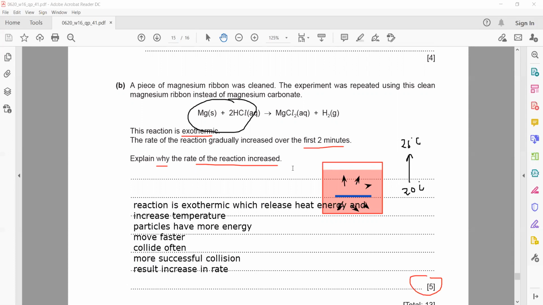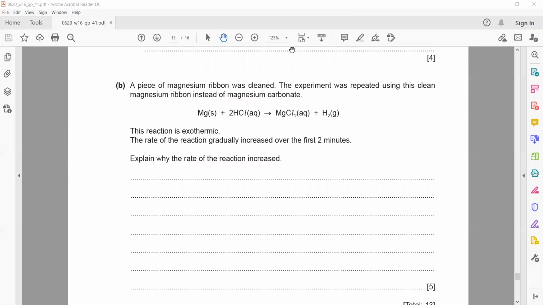This is what happened. For example, if there is a fire in any place, what happens? Because combustion is exothermic, it releases energy, and that energy is actually used to increase the rate of the reaction. So this was